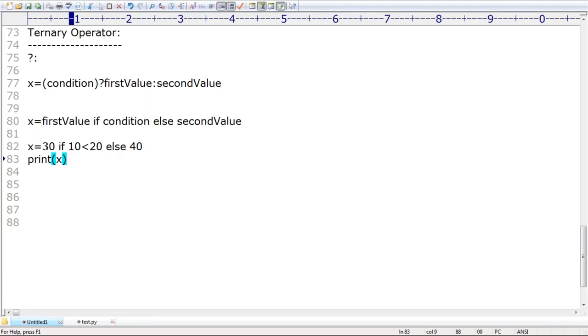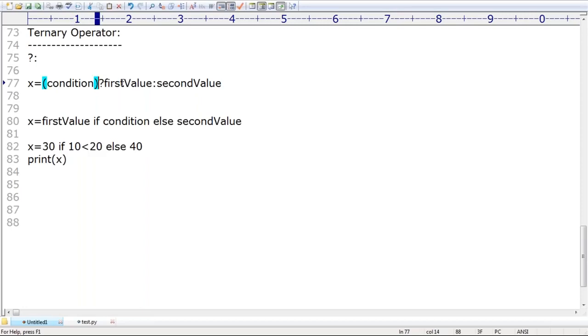Make sure this is itself the ternary operator. So in Python, is the ternary operator available or not? Available, but the syntax is different. Remember that.